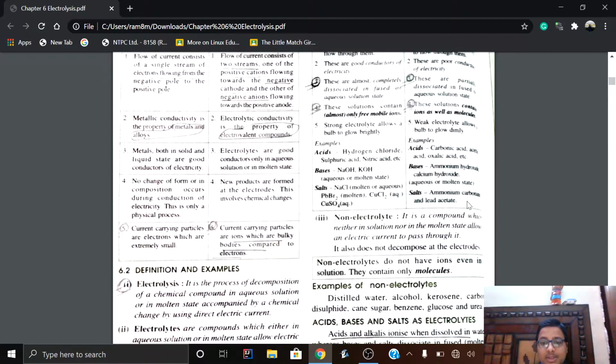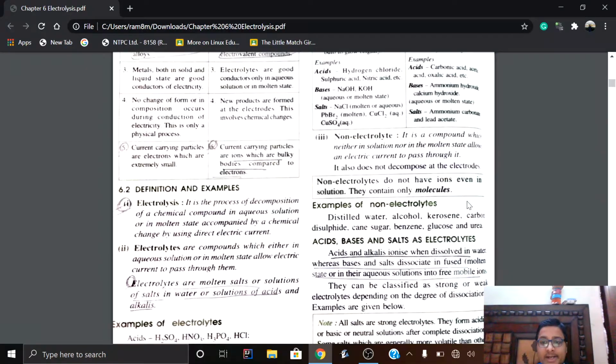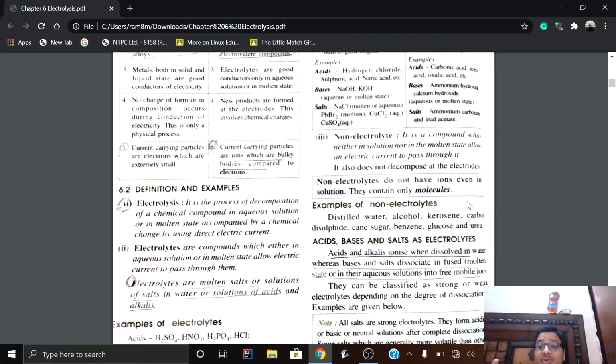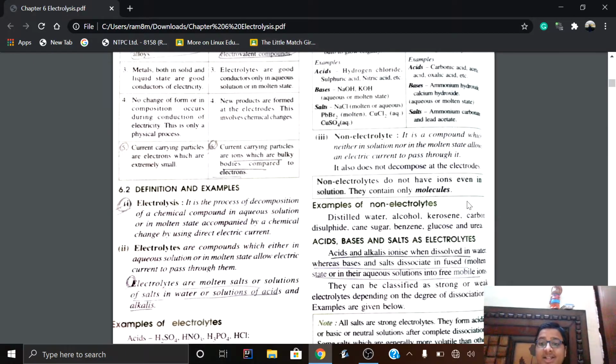Now next is the non-electrolyte. I have already explained that it is a compound that doesn't conduct electricity, whether in molten state, fused state, or solid state.